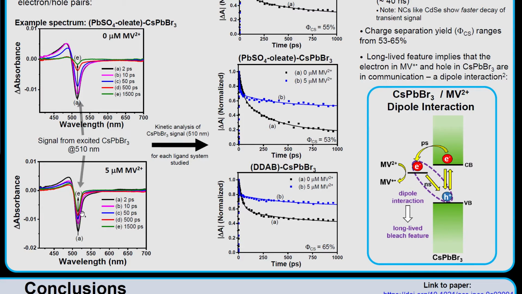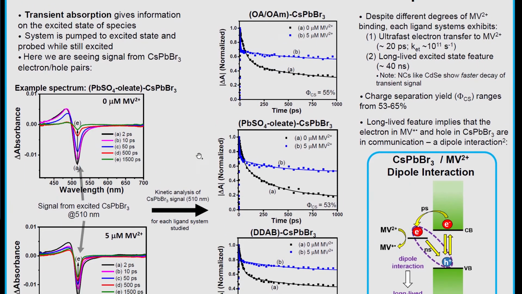We can take a slice at one wavelength and all these different time points, and do a kinetic analysis of these signals, which is shown here in the middle for each one of the different ligands. In each case, the black trace is without any methylbiologen. We see a nice decay. This is for the native nanocrystals by themselves. When we add methylbiologen, we see something very different. We see an initial fast decay and a very long-lived component, in each case.